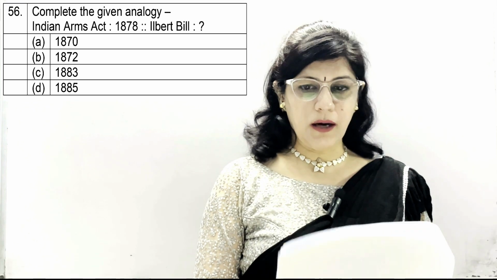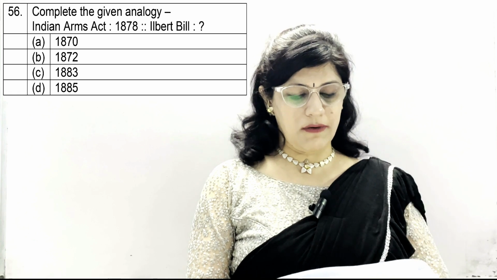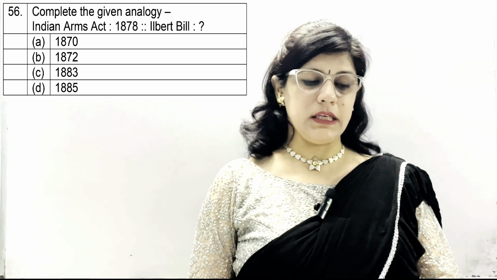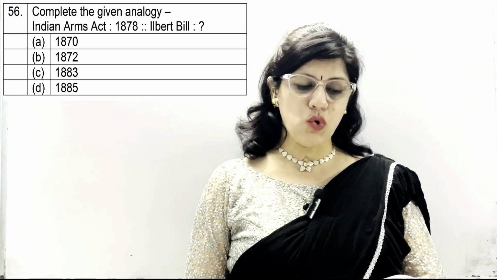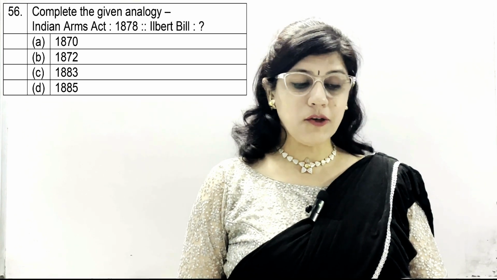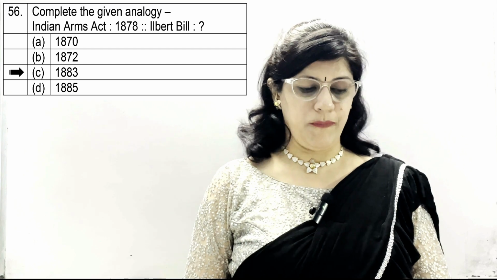Question number 56. Complete the given analogy. Indian Arms Act in 1878. Then Ilbert Bill. Options given are 1870, 1872, 1883 and then 1885. And the correct option is 1883 in which Ilbert Bill was passed.